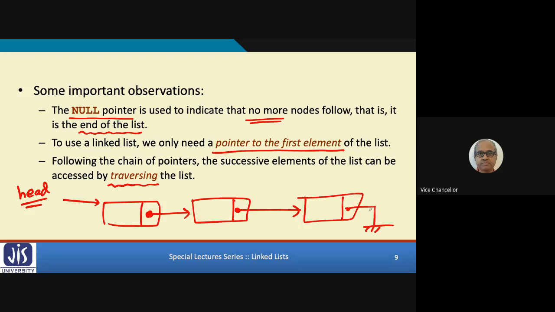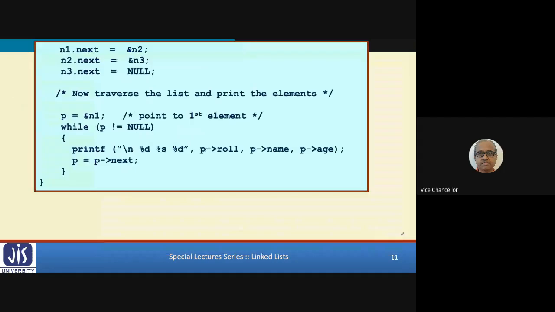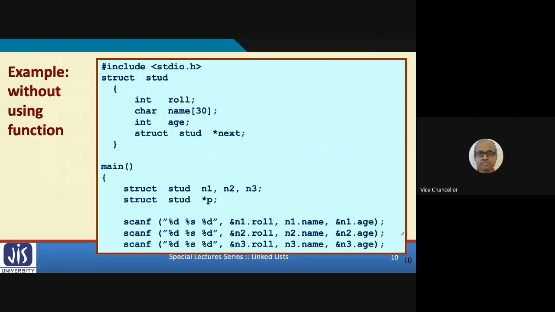Let us see a complete C program now. This very small example has three elements, n1, n2, n3. I am showing the complete C program, which is over 2 pages, the first page. I am declaring the structure as I have said, the same structure, stud, containing roll, name and age.